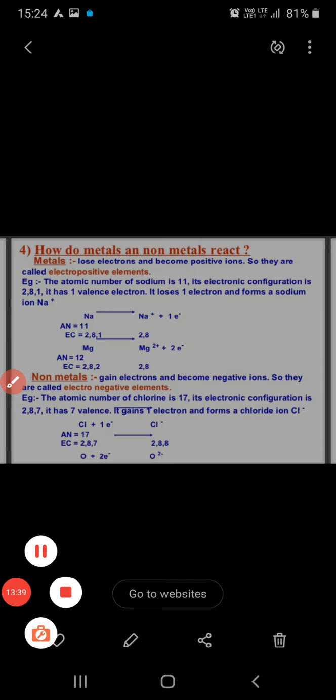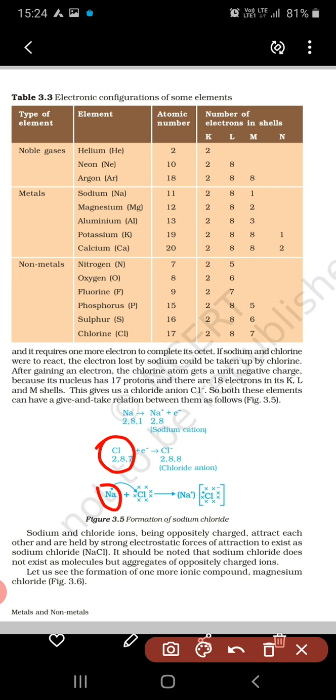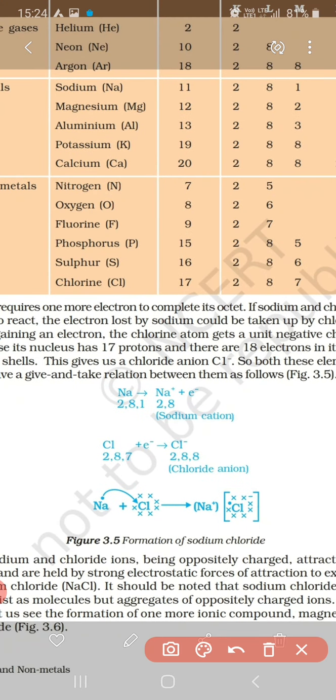Now see here how chlorine reacts with sodium. We calculate their electronic configurations: this is for chlorine and this is for sodium. How does this reaction take place? First of all, sodium reacts with chlorine. Have a look on this page. There are 7 electrons in chlorine, 1 2 3 4 5 6 7. It should gain 1 electron.